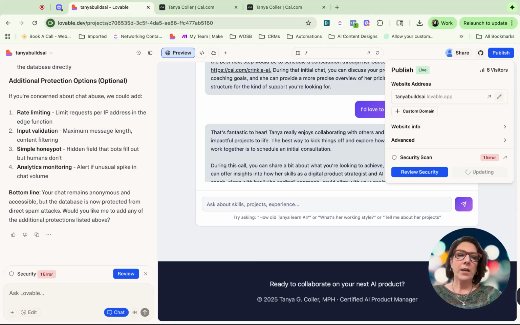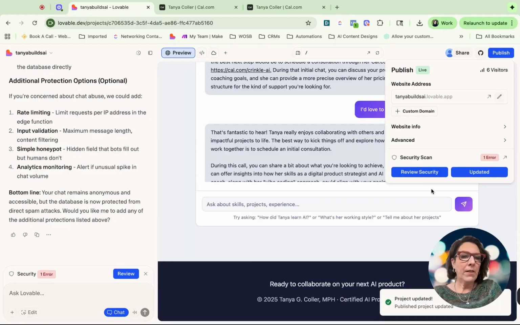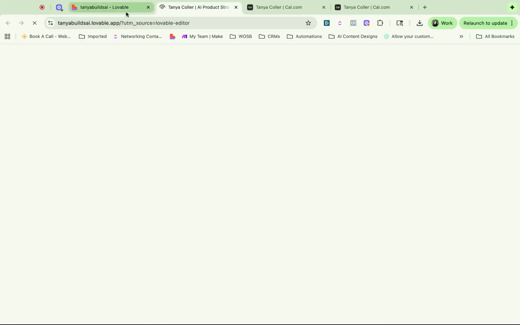But this is what I love about Lovable too, is it has all these security checks. And that makes me feel a lot better because I don't always know what to look for. All right, so now it's updated and I can see it on my own website.